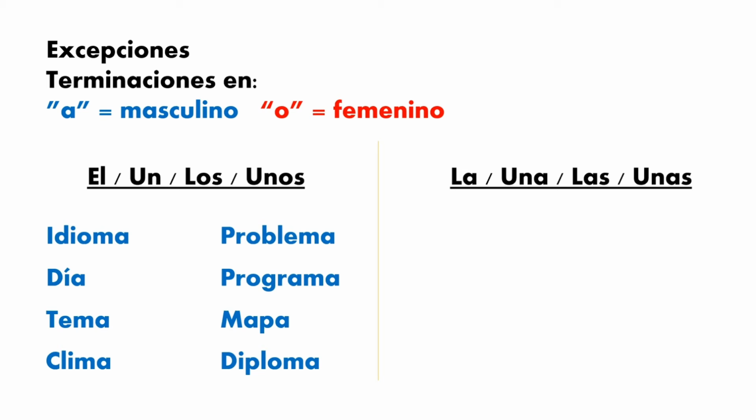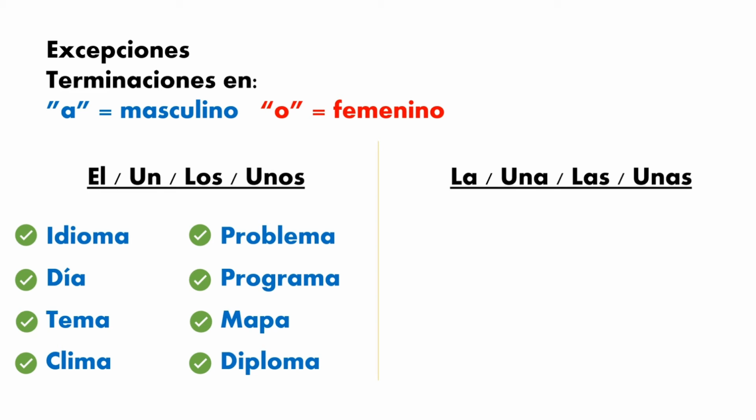Okay, for the first one, we have the masculine words. If you notice, all of these words end with an A, and even if they end with the letter A, these words are masculine, so we can use all these articles like el, un, los, and unos. For example, the first one, el idioma, un idioma, los idiomas, unos idiomas. Okay? Now let's continue. Día, tema, clima, problema, programa, mapa, diploma.